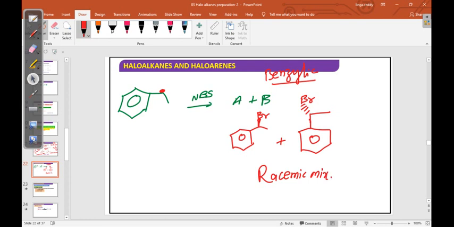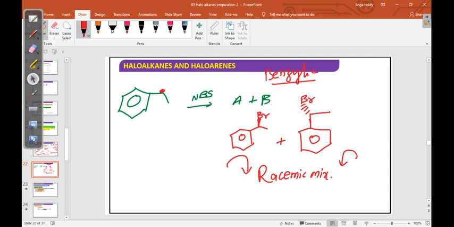In the next classes we will discuss SN1 and SN2 mechanisms. Racemic mixture means the optical activity is different. Suppose this compound rotates clockwise, then the other compound will rotate anti-clockwise. Only the optical activity is different, all remaining properties are the same.